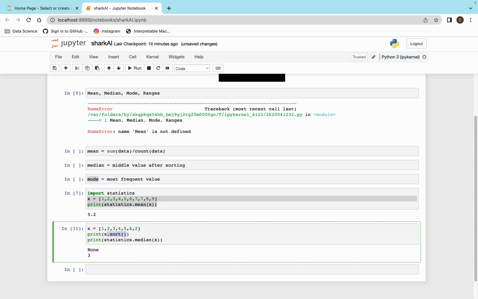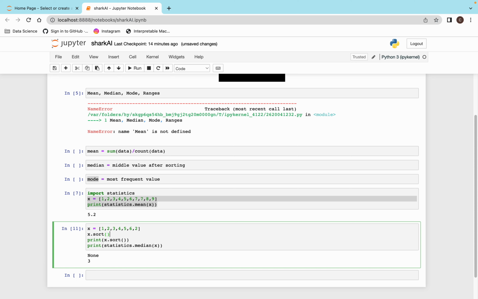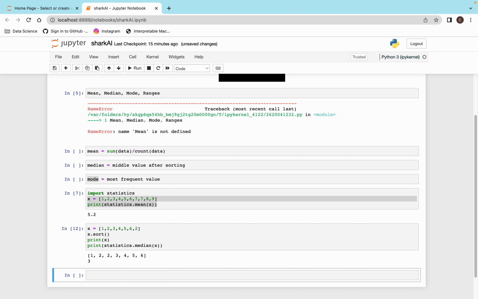Okay, actually it will not return anything. So x dot sort and just print x here. Okay, yeah, so you can see 1 2 2 3 4 5. After the sorting you can see my 3 is in the middle, so that's what it is printing.